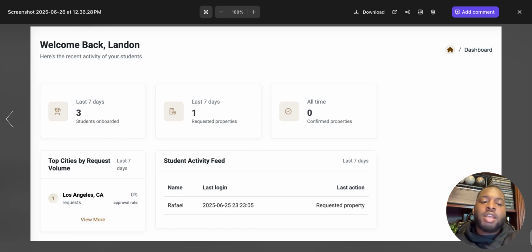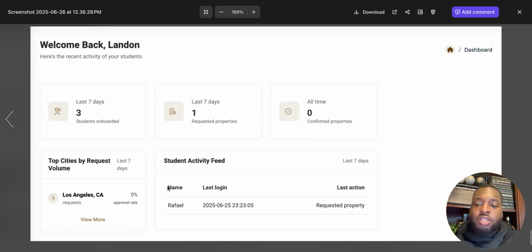So we created this data for you to be able to analyze and be like, okay, cool. Let me think about what I need to do to make sure that everyone's getting access and everyone can actually be confident about the decisions that they're going to make on the platform. The other thing that we have is requested properties. So you're able to see how many of your students are requesting properties on a weekly basis. In addition, you can also see confirmed properties. So how many properties are being confirmed based off the requests that are being made by my students, right?